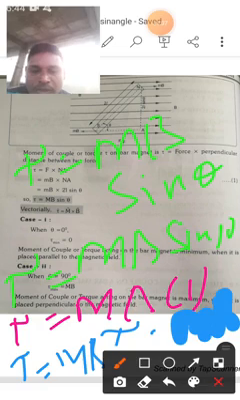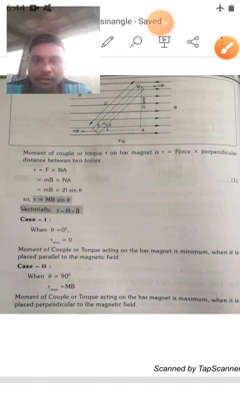So like this we are going to derive the expression for the moment of couple acting on a bar magnet placed in a uniform magnetic field, and also the minimum and maximum.